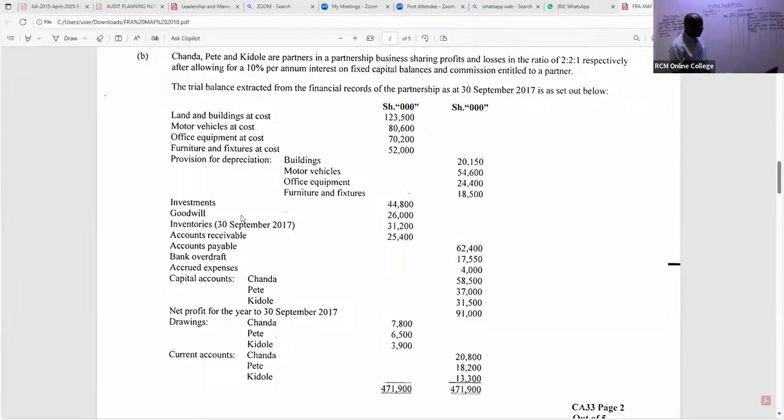So do we have, ladies and gentlemen, any liabilities that we shall be able to credit here? Oh, yes. For example, I can see accounts payable. So accounts payable, free marks, I carry them with a figure. So I'll only come and credit here, payables. So payables, how much? The payables, I can see there, they are 62 something, right? So we have here 62,400. Do we have any other liabilities that you can see there, ladies and gentlemen? And of course, they have told us really.